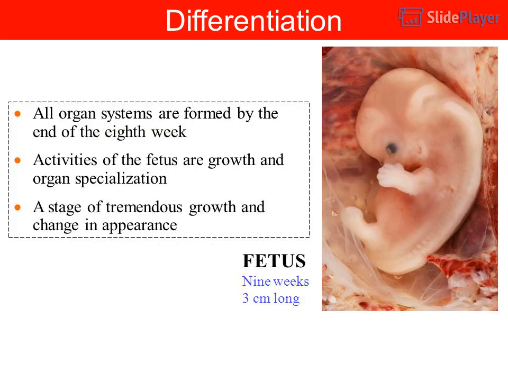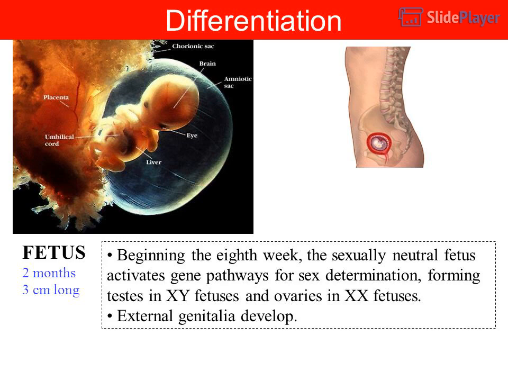Differentiation, fetus. All organ systems are formed by the end of the 8th week. Activities of the fetus are growth and organ specialization. A stage of tremendous growth and change in appearance. Fetus, 9 weeks, 3 centimeters long.